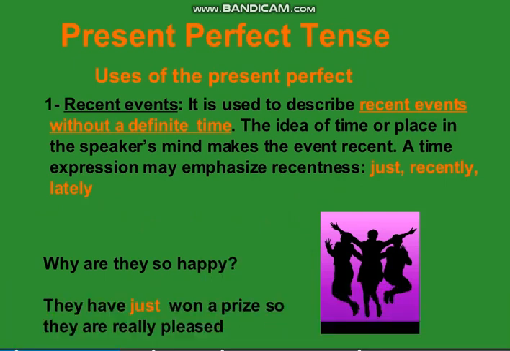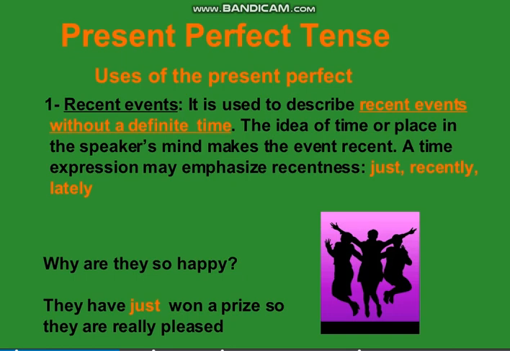Now we will discuss the purpose for which we use present perfect tense. It is used for recent events. It is used to describe recent events without a definite time. Time is not mentioned in it, like we don't specify the time, such as since morning or since Monday or since 1921 or whatever. The time is indefinite in it. It is not definite, it is not specific, it is unknown, but we discuss the action in it.